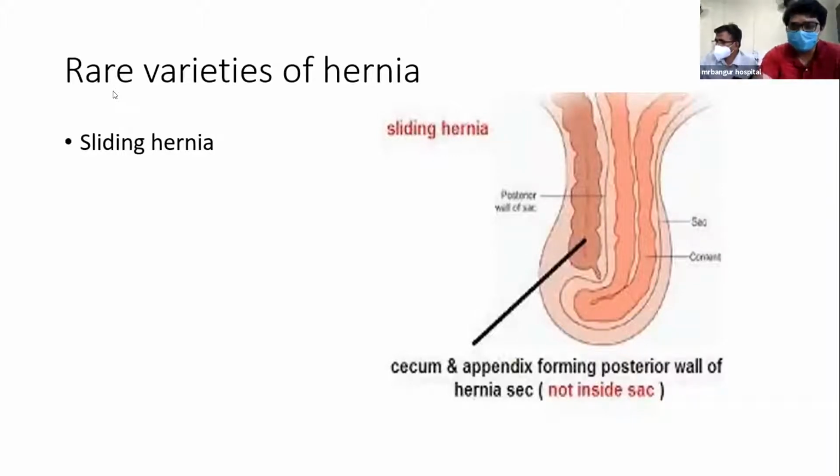Now, rare varieties of hernia. Sliding hernia, where there is a sliding of retroperitoneal tissues which pushes into the inguinal canal, along with the cecum and appendix forming the posterior wall of the hernial sac on the right side, and the sigmoid colon on the left side.